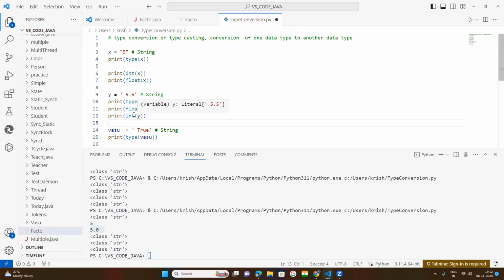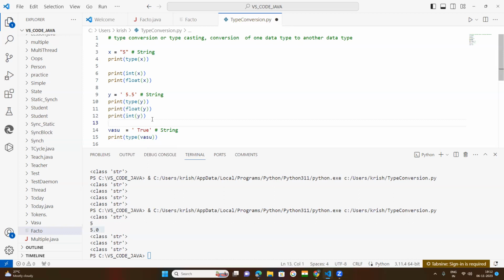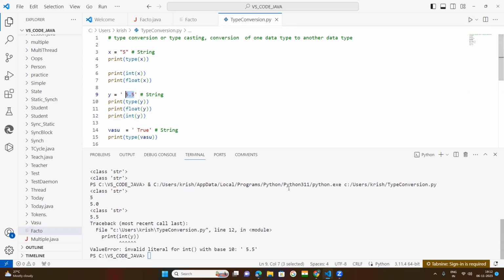How does it work? The quotes will be removed, and after that, integer means the fractional, decimal part will be removed and it will round to 5. Let us see what happened. Invalid literal for int with base 10.